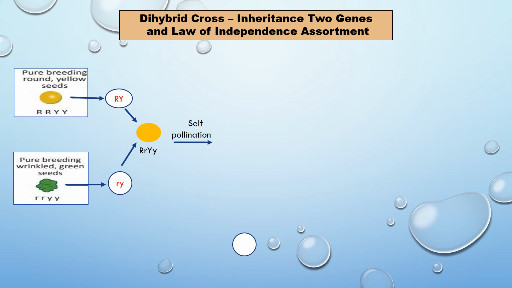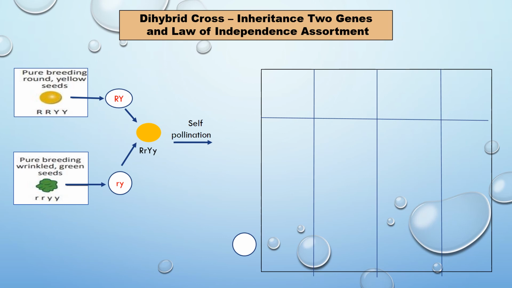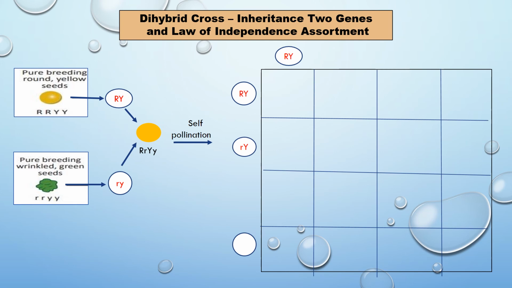The F1 generation self pollinates, crossing with each other, and we get 4 types of different combinations of seed appearing in the F2 generation: round yellow, round green, wrinkled yellow, wrinkled green.